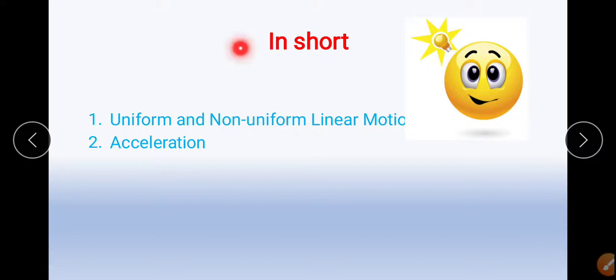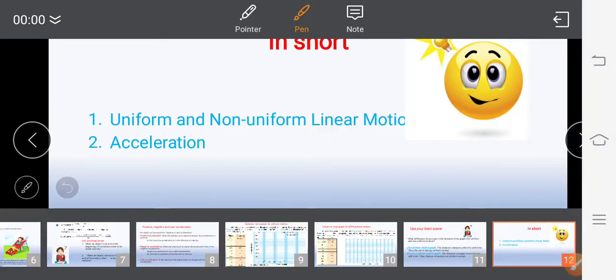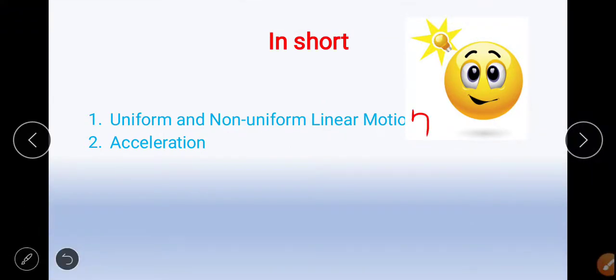In short, today's lecture is about uniform and non-uniform linear motion and acceleration. In uniform and non-uniform motion, we have studied that if the object covers equal distance in equal intervals of time, it is called uniform. Otherwise, it is called non-uniform linear motion.